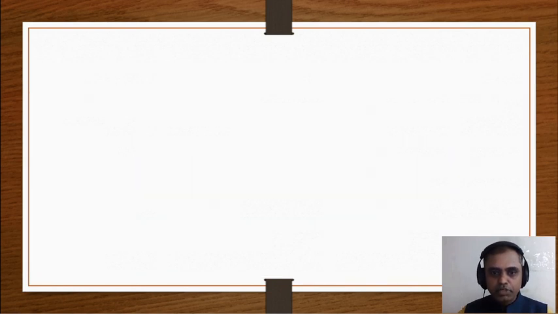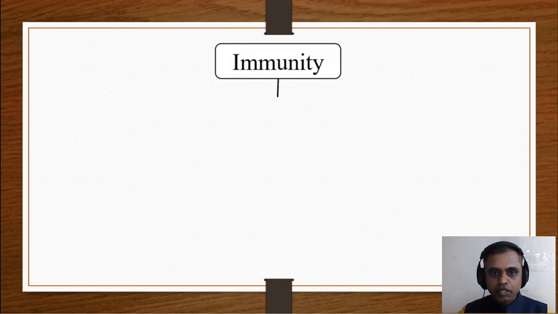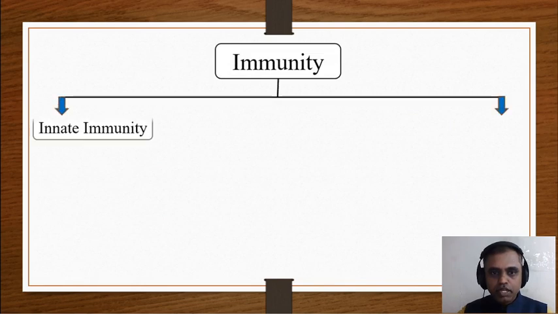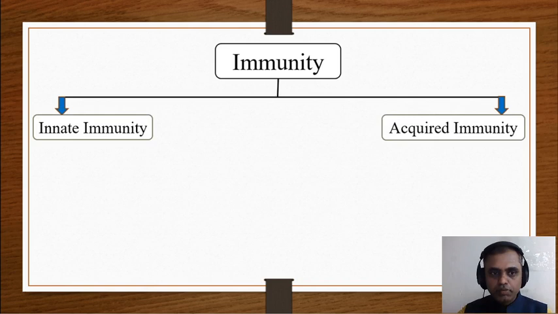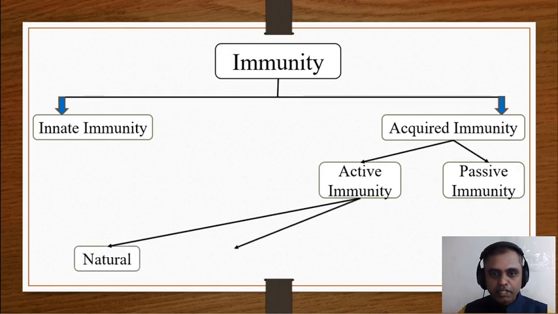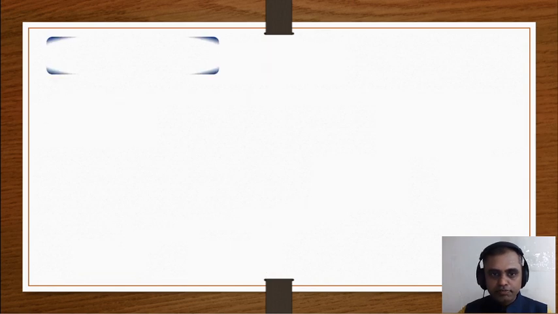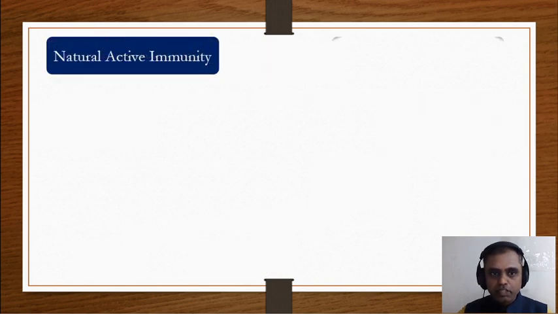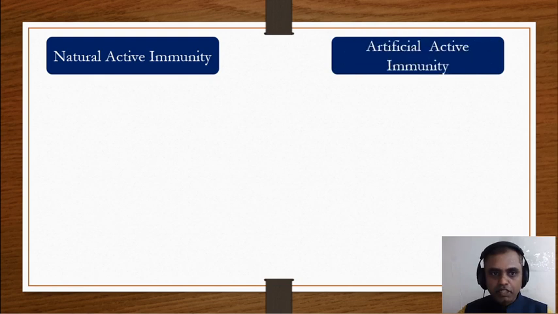Types of active immunity. As we know, there are two types of immunity: innate immunity and acquired immunity. And acquired immunity has two types, active acquired immunity and passive acquired immunity. We'll discuss active acquired immunity, which is again divided into two types, natural active immunity and artificial active immunity. So what are these two types? We'll discuss them.